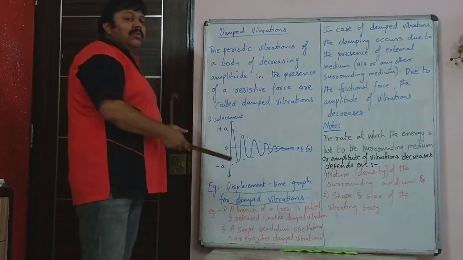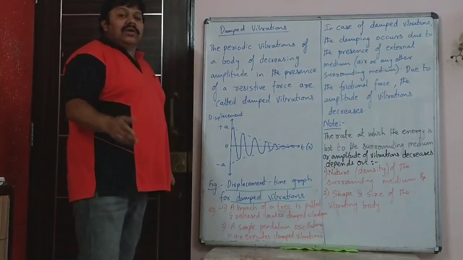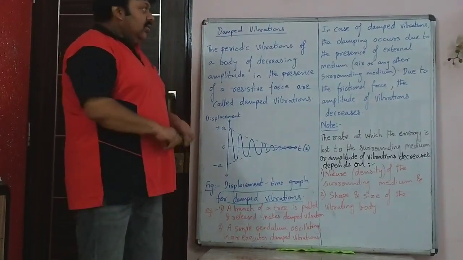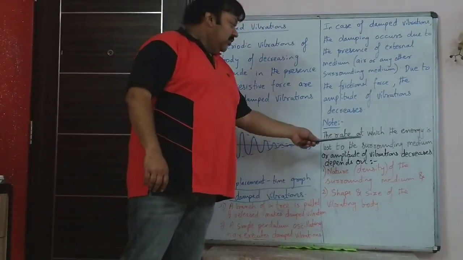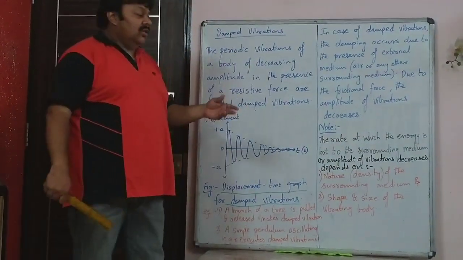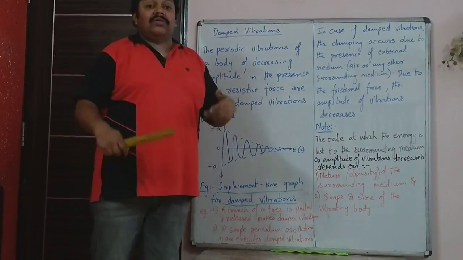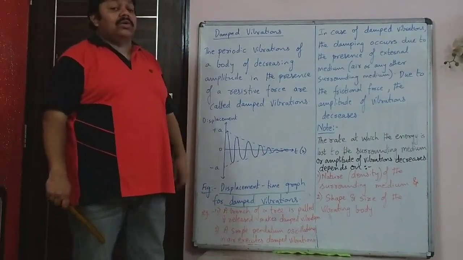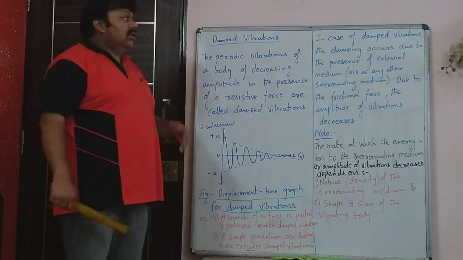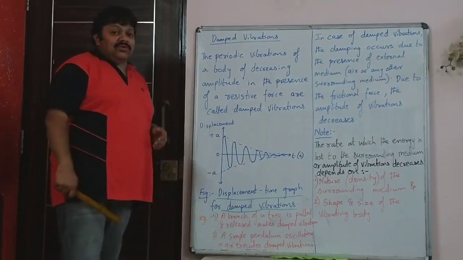So if it is a smaller board, the natural frequency of that board will be different from this board. So here the rate of vibrations depends on the nature of the surrounding medium. Like I told you, the damping will be more if the surrounding medium is more dense, and on the shape and size of the vibrating body. So that is about damped vibration.